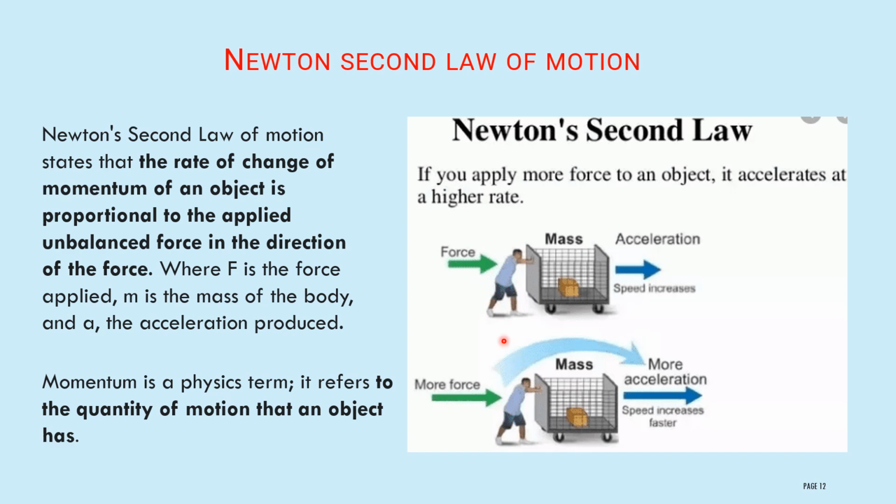When you apply less force, momentum will be less, acceleration will be less, and the speed of the body will also be less. When you apply more force, there is more acceleration, more momentum, and the speed of the body will also be more. Therefore, according to Newton's second law of motion, the rate of change of momentum of an object is proportional to the applied unbalanced force in the direction of the force.